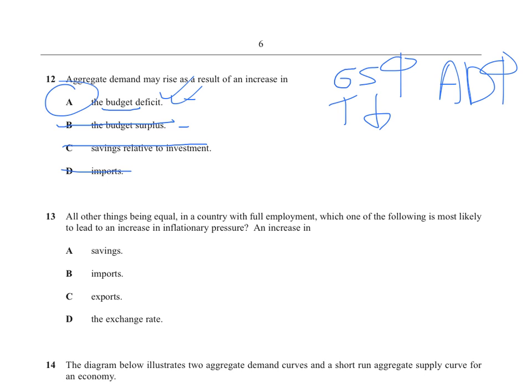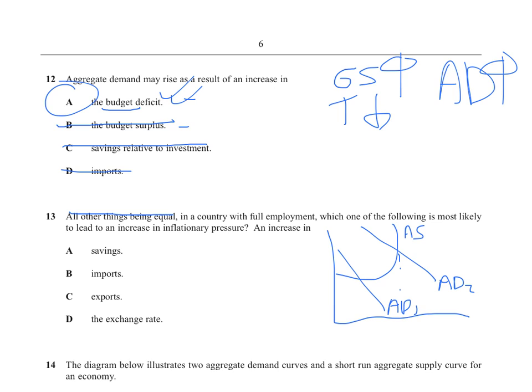Right, question number 13. I'm going to cross off the usual. In a country with full employment, all full employment means is, when you've got this diagram, full employment is when AD is at this point, because there is no cyclical unemployment in the economy. So the economy is at its full capacity.